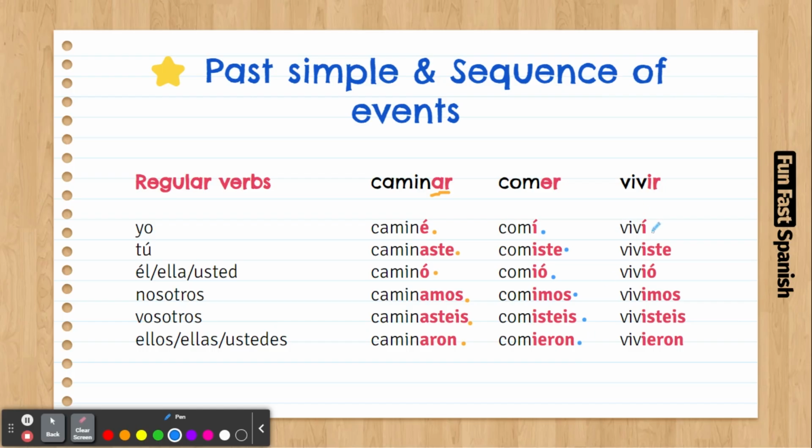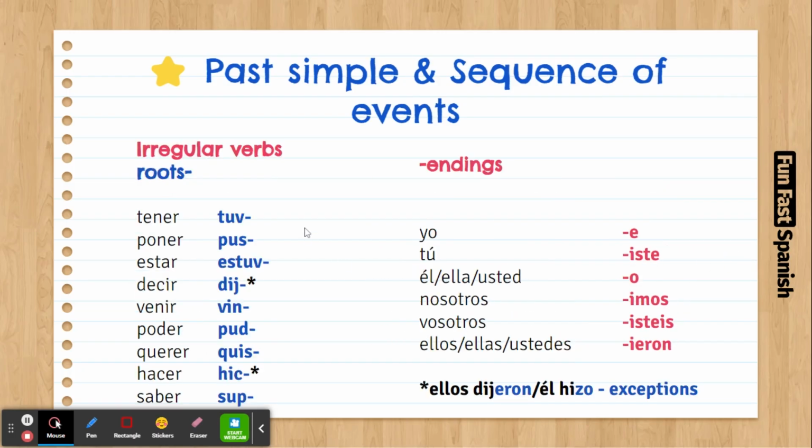And also for the IR verbs, viví, iste, yo, imos, isteis, ieron. As you can see, the endings for the ER and IR verbs sound the same. Just practice this, review it again. Also, check the regulars.